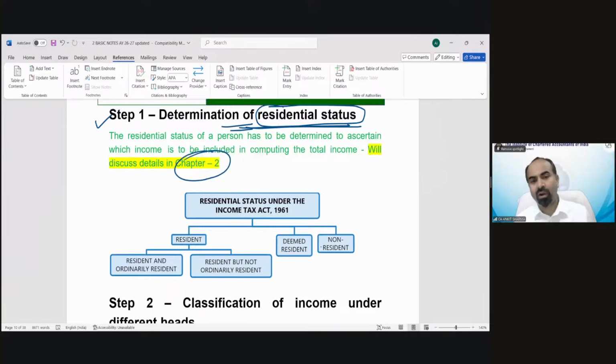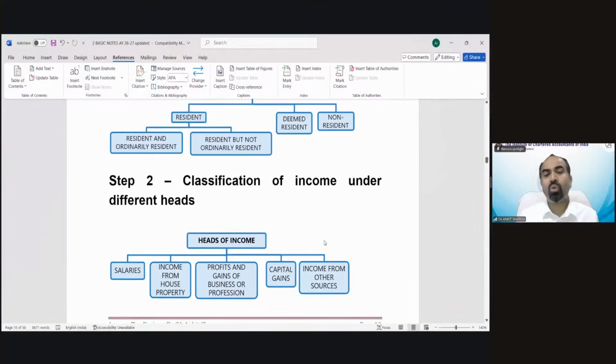How it's going to be found out is a separate chapter concept. We will discuss it later. Then you have to classify different kinds of income. Under income tax, we divide our income under 5 heads of income.